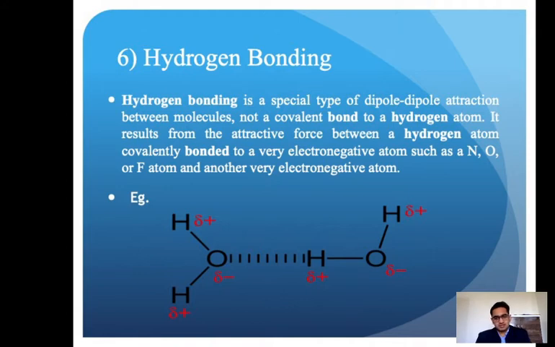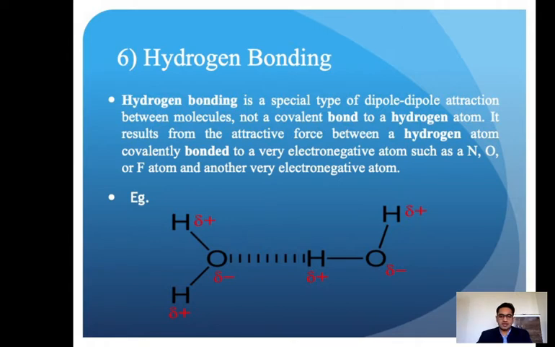Now there are two poles between the two molecules. This is the positive pole, this is the negative pole. So this pole formation takes place and attraction between these two poles happens. Positive to negative attraction happens. At that time a bond is formed, and that bond is the hydrogen bond. So hydrogen bonding is a special type of dipole attraction between molecules. It is not a covalent bond, but a hydrogen bond.